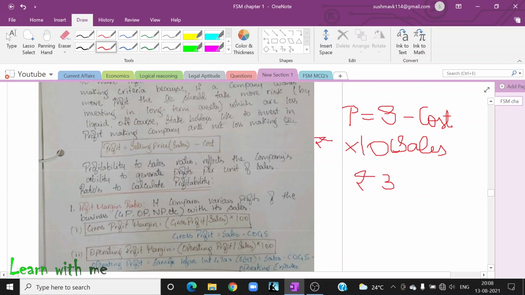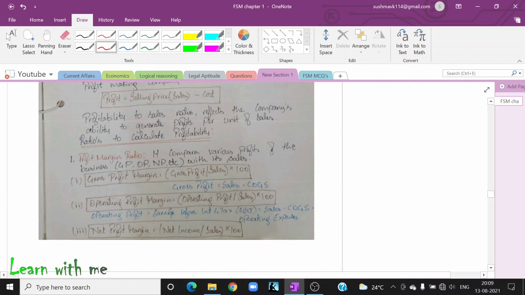I'll directly deduct 5 minus 3. I will get 2 rupees. 2 rupees into 10 is equal to 20. Right? Okay.